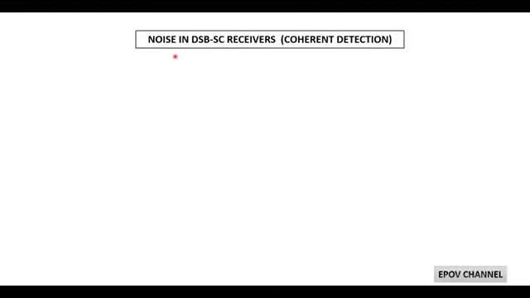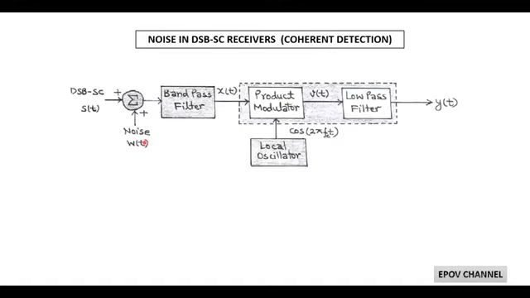Welcome once again. In this session, we are going to discuss noise performance in double sideband suppressed carrier receivers. It is also called coherent detection. As shown in the figure, a typical receiver model has a bandpass filter and a coherent detector.